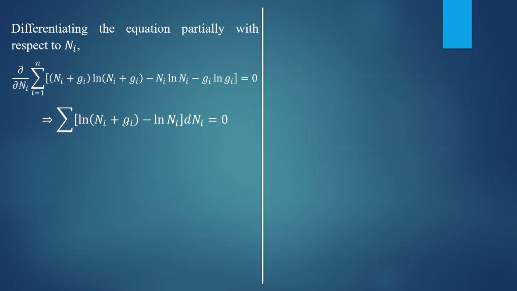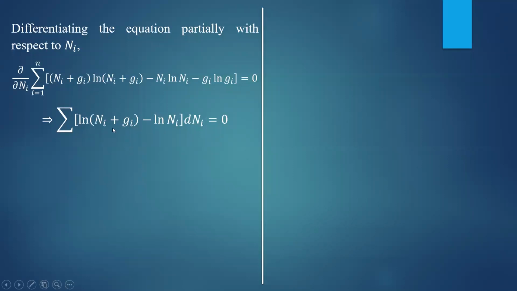So you will get ni into the derivative of ln ni, which is 1 by ni, and that gives you 1. Then the second term is the derivative of ni, which is 1, into ln ni. You are left with minus 1, then minus ln ni. That 1 gets cancelled with this term. Then you rearrange it.